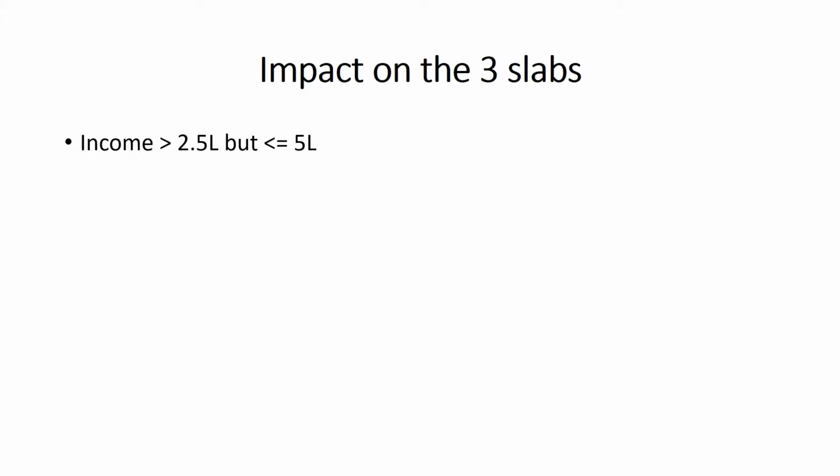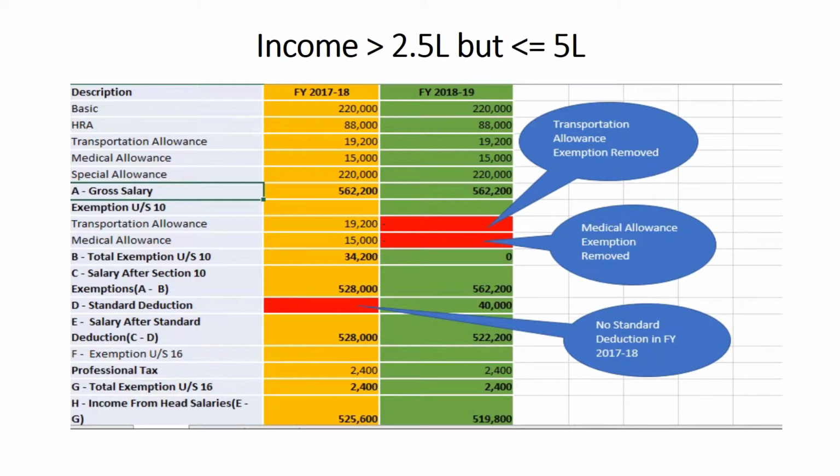1. Where income is greater than 2.5 lakhs but less than or equal to 5 lakhs. 2. Income is greater than 5 lakhs but less than or equal to 10 lakhs. 3. Income is greater than 10 lakhs. Let's have a look at the slab where the income is greater than 2.5 lakhs but less than or equal to 5 lakhs. We will calculate income tax for the financial years 17-18 and 18-19.